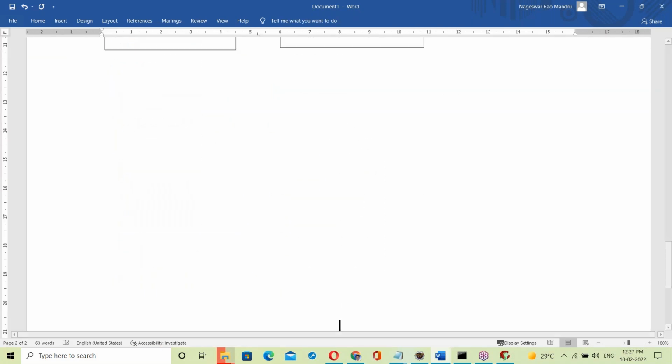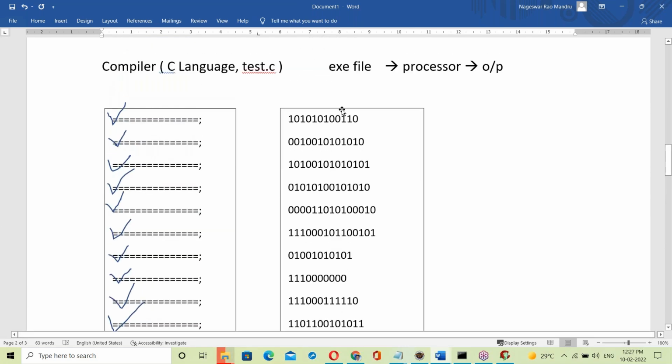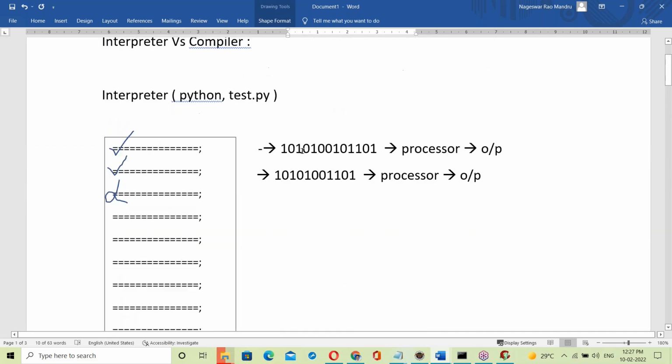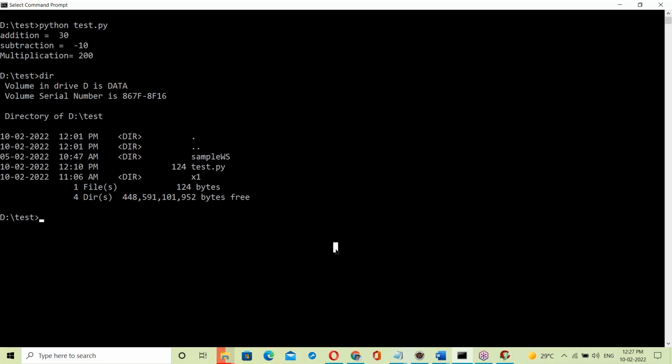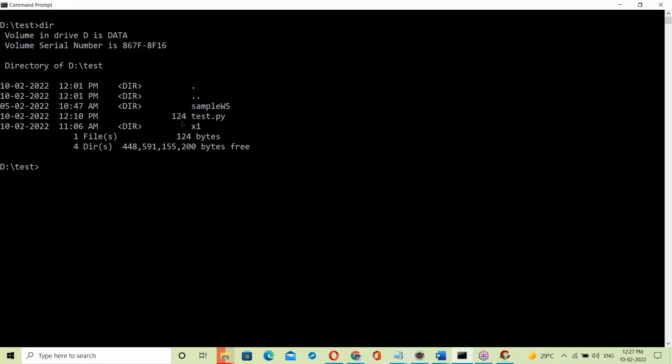So what's the main difference between interpreter and compiler? See, the main difference is the exe file. With the compiler, a second file, the exe file, is created. But with interpreter based languages, there is no exe file. See Python scripting: in the directory, the test.py file is executed directly.